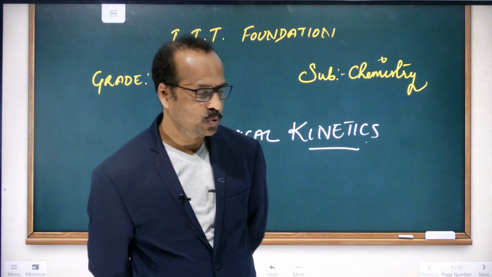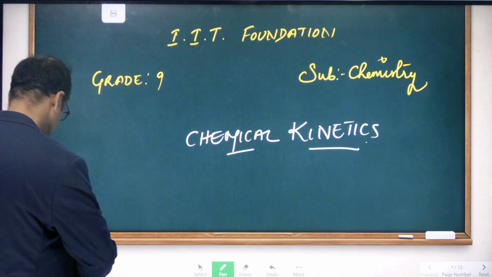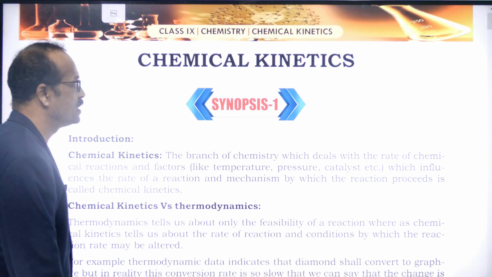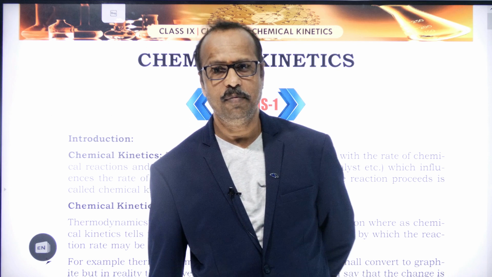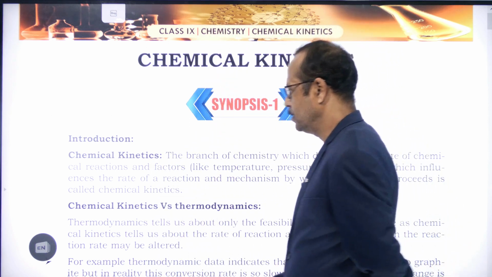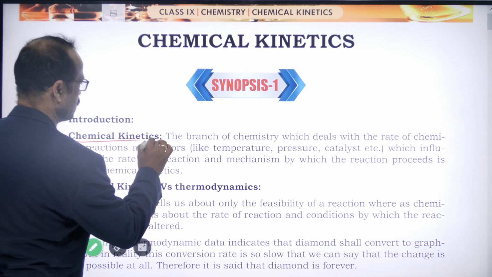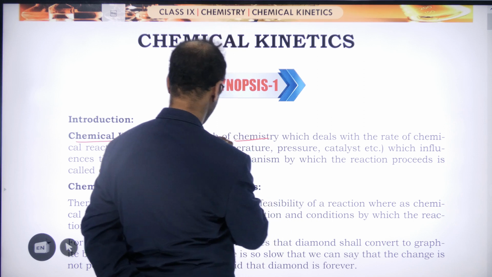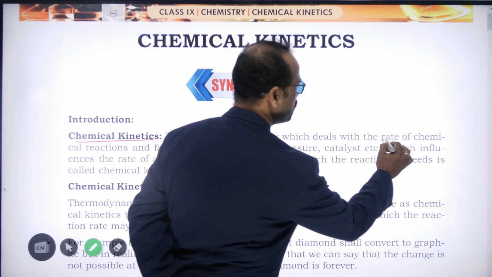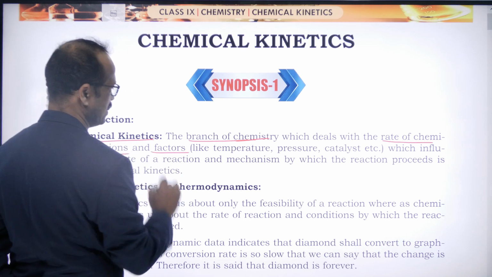If you open the material, this is chemical kinetics. Chemical kinetics is a branch of chemistry which deals with the rate of chemical reactions and factors.